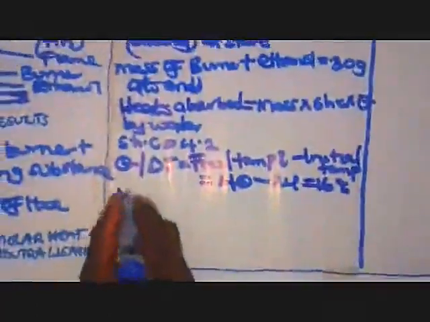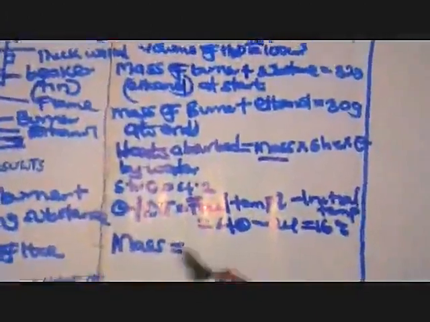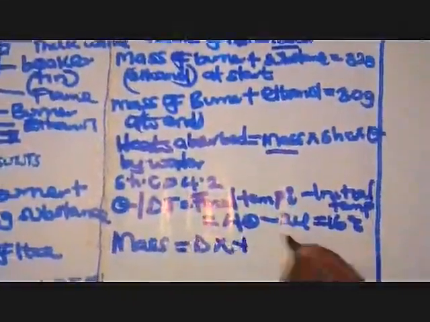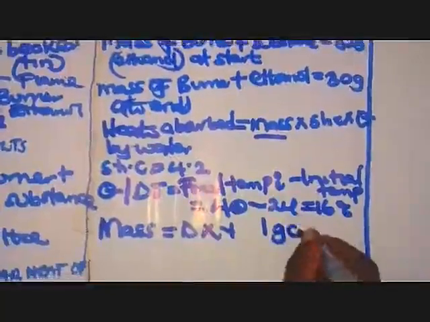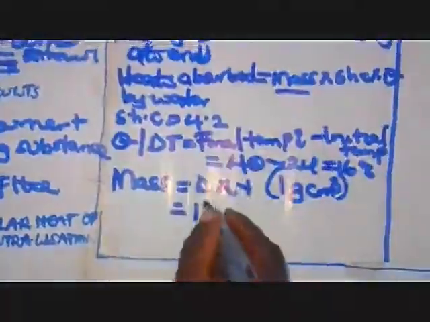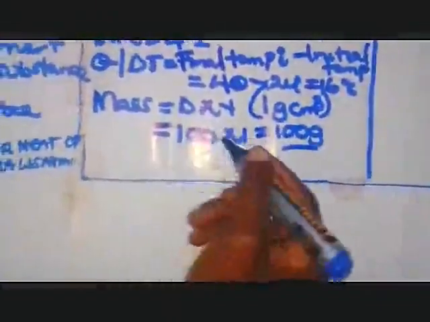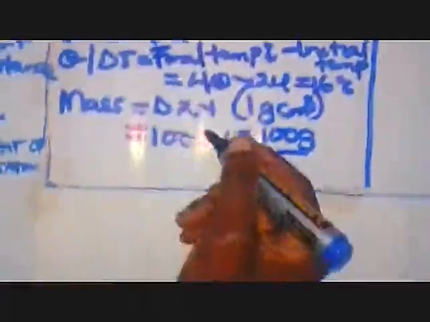Then the next step, we have to find the mass, because when you look at this formula, we have mass. How are we going to get mass? We are going to get it using the volume you have. We are going to use the formula saying mass is equal to density times volume. Then our density here, we are going to use the density of water, which is 1 gram per cubic centimeter. So we have density 1 times our volume of 100. So we have grams which are equivalent to 100. That is our mass. So members, we have got the mass of our water.